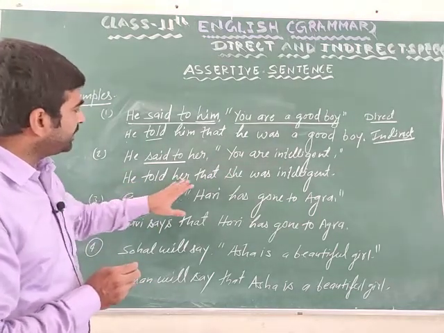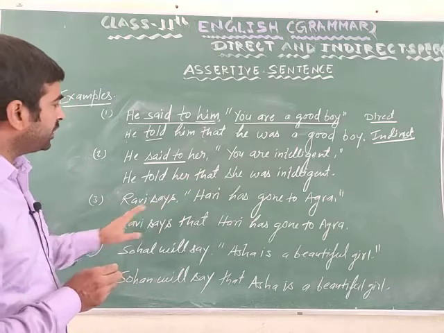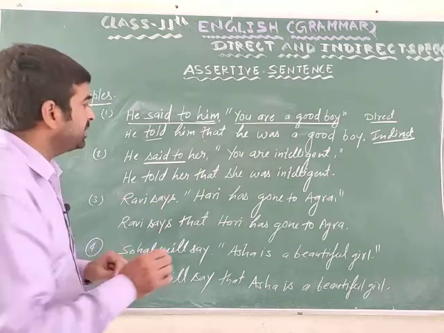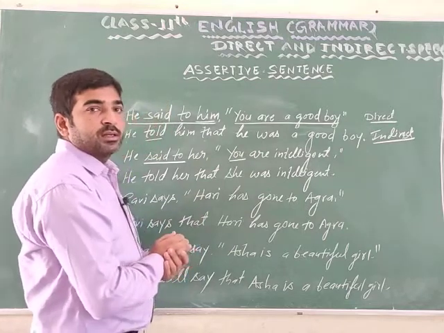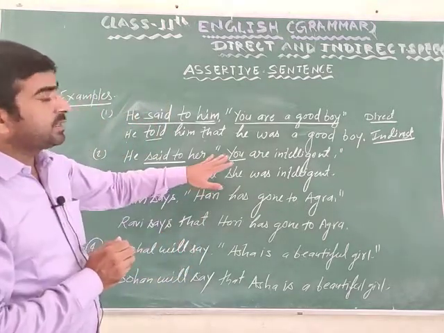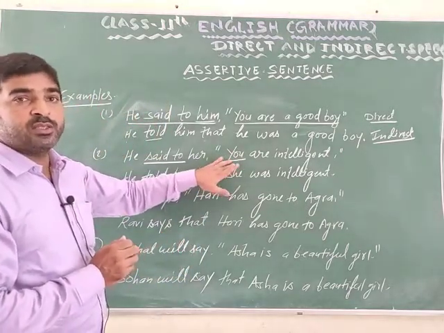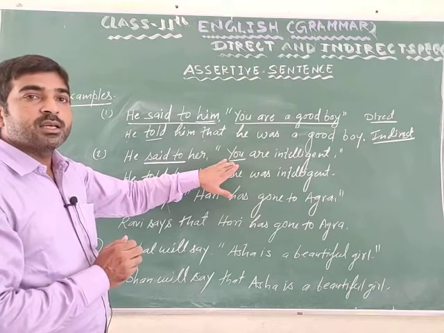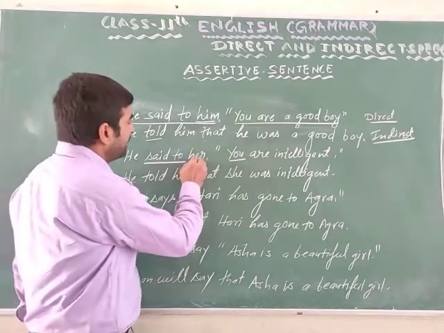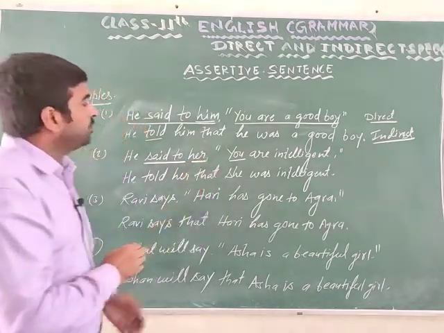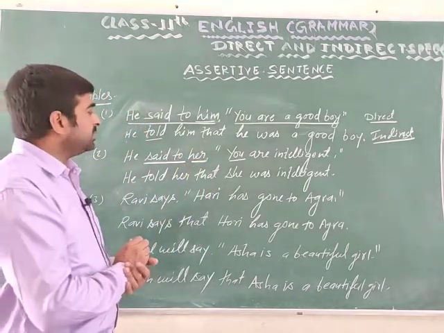He told her that. We use connecting word that to connect reporting verb and reported speech. Here subject you is a second person. Second person changes according to object. Here her is object, the objective case.